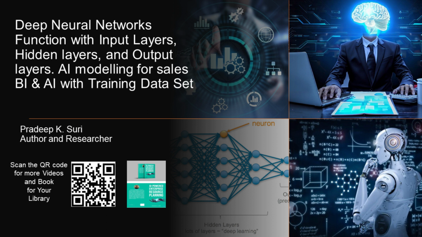Deep neural networks, DNNs, are a class of artificial neural networks that consist of multiple layers of interconnected nodes, each layer serving a specific purpose. DNNs are widely used in various domains, including sales, business intelligence, BI, and AI. Let's break down how DNNs function with input layers, hidden layers, and output layers, and how they can be used for sales BI and AI with training data sets.